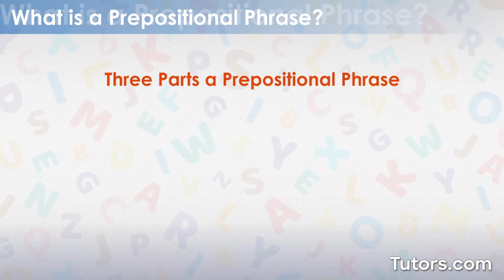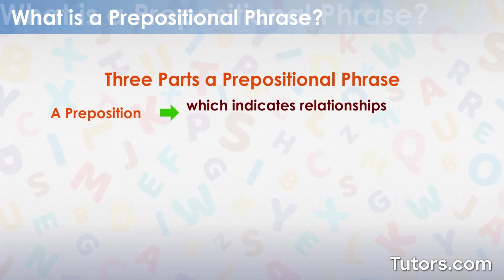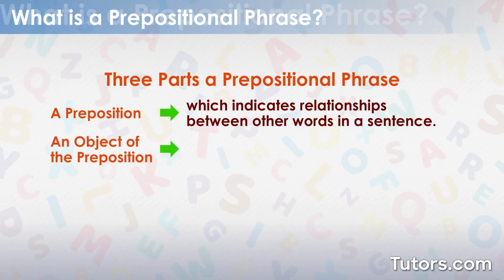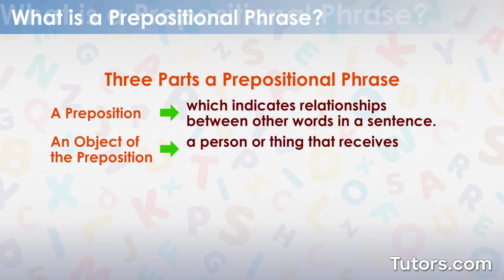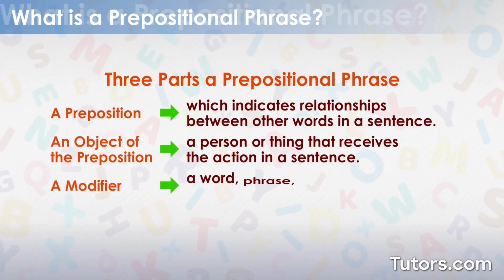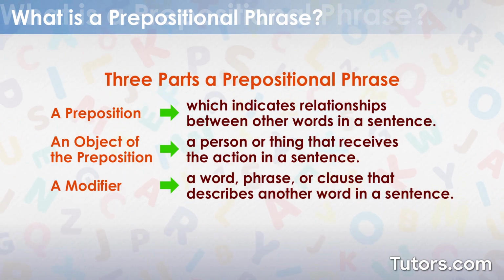There are three parts of a prepositional phrase: a preposition, which indicates relationships between other words in a sentence; an object of the preposition, a person or thing that receives the action in a sentence; and a modifier, a word, phrase, or clause that describes another word in a sentence.